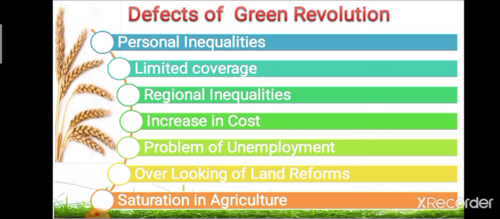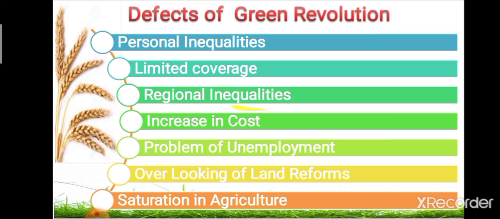Then second defect, that is limited coverage. Green revolution has covered main crops like wheat and rice. The other crops like maize, barley, sugarcane, pulses had little positive effect of green revolution. So there is limited coverage of crops under green revolution. The main focus was given only on wheat and rice, and other crops were somewhat neglected. So this is the second point, that is limited coverage.